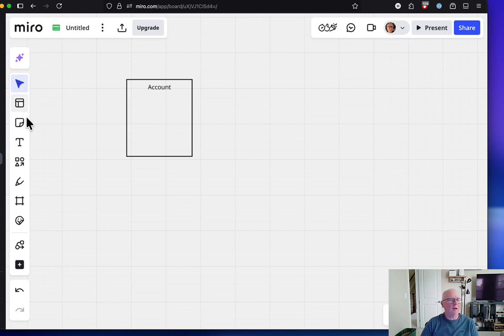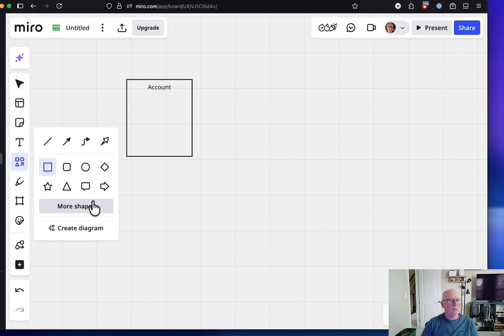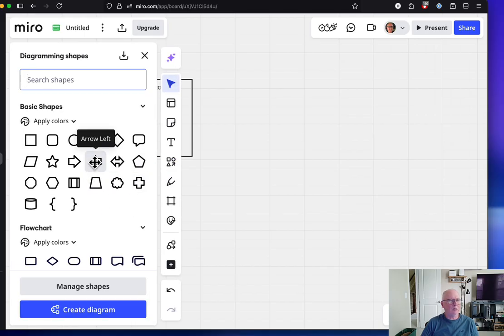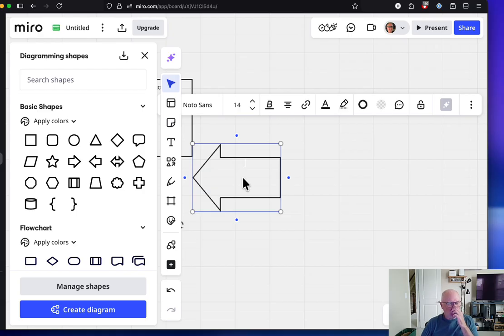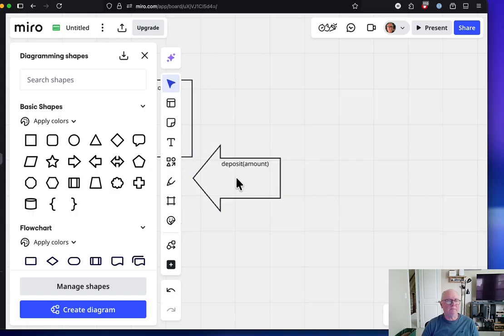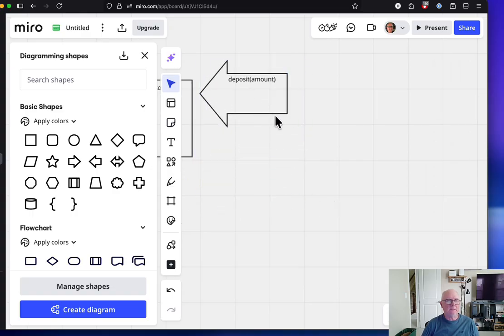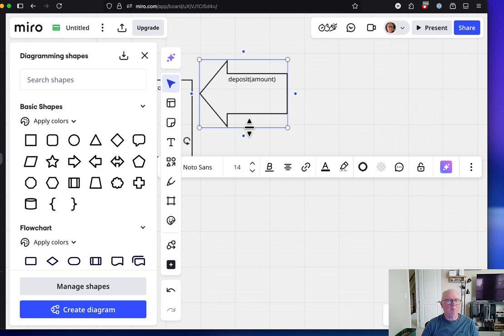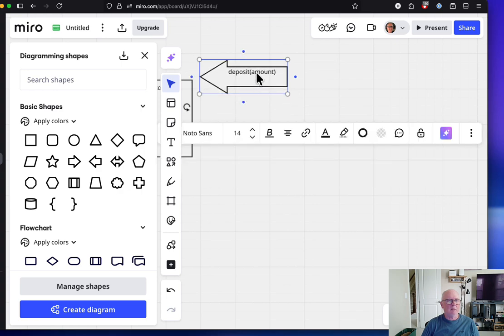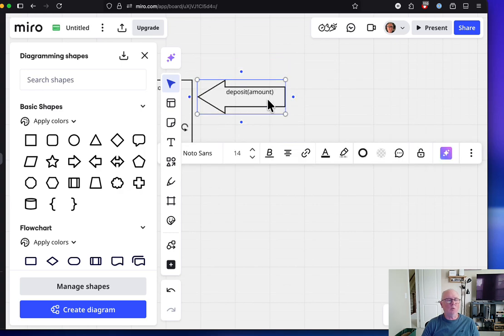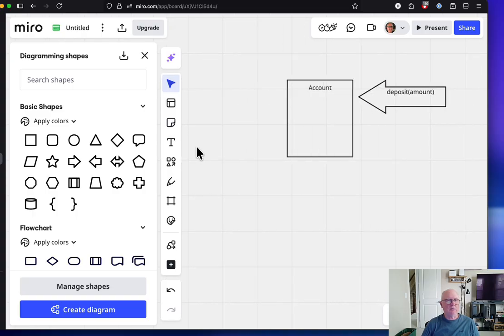Well, I can think of two right off the bat. So I'm going to try to draw them here. Let's use the arrow, and let's call this a deposit. What do I need to make a deposit? Well, I need the amount. So there's my amount. So this is a function that can be applied, that can be put on that, and it will change this account, right?